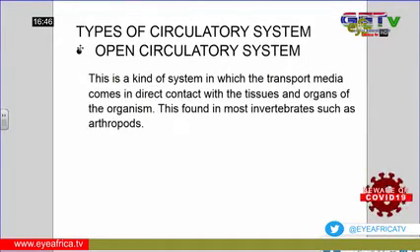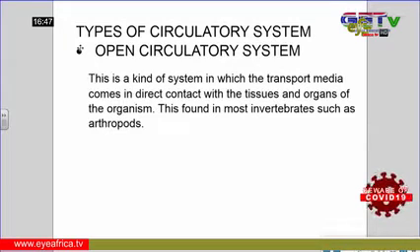Now going further, we look at the types of circulatory system. Materials circulate in the body, but the way in which they circulate differs from one organism to another. Because we've just talked about the components of the transport system. The mammals have this, the amphibians have this, the reptiles have this. But how does this material actually move in their body? Which makes us look at the types of circulatory system.